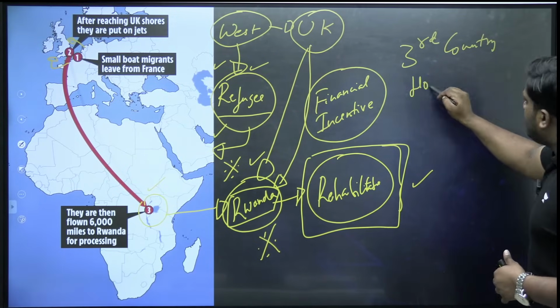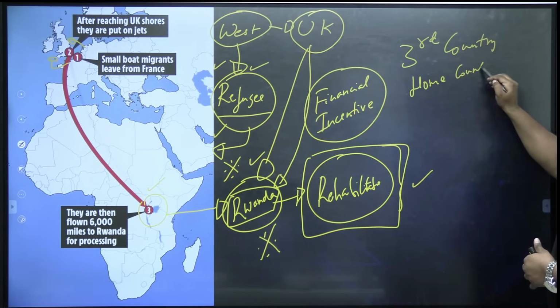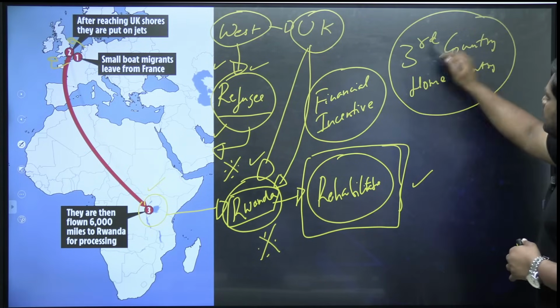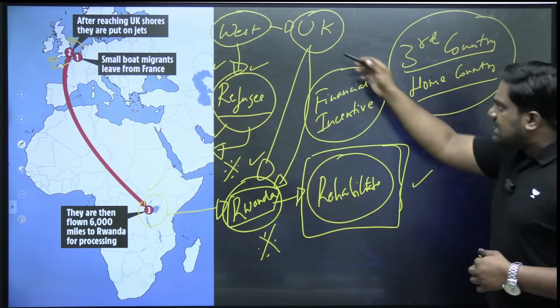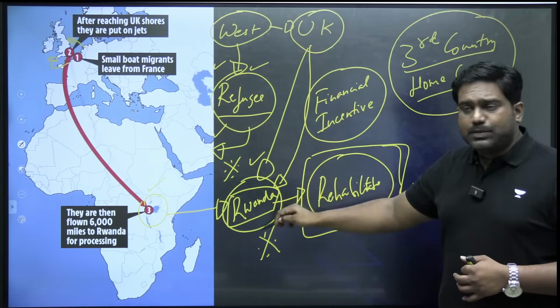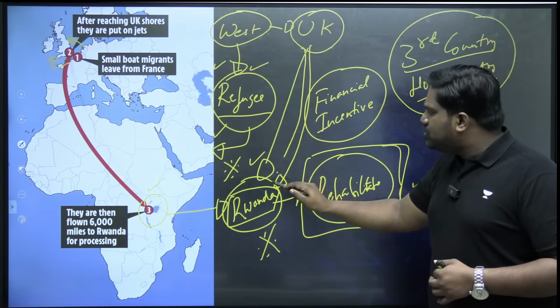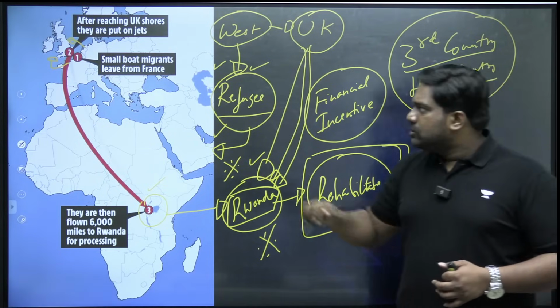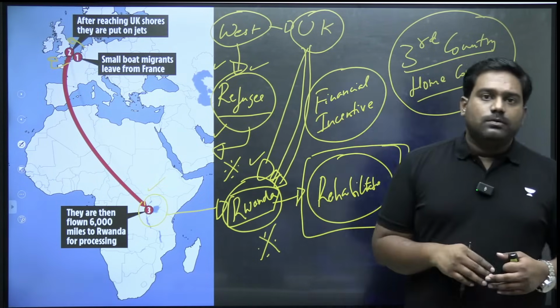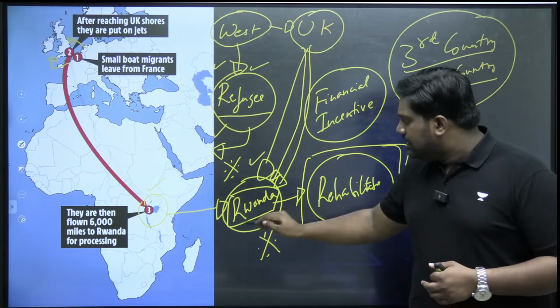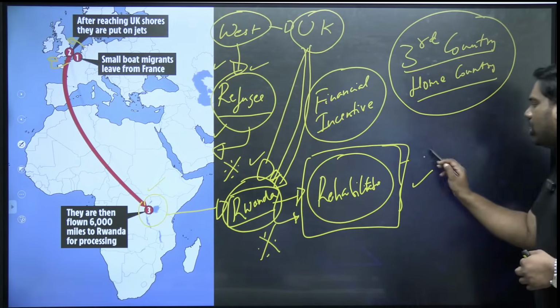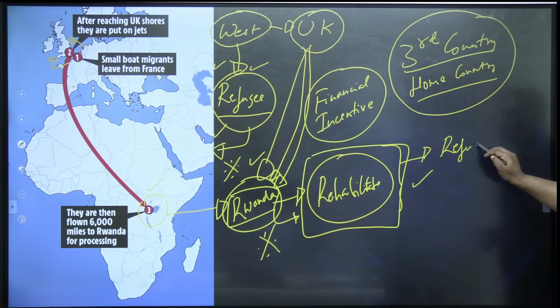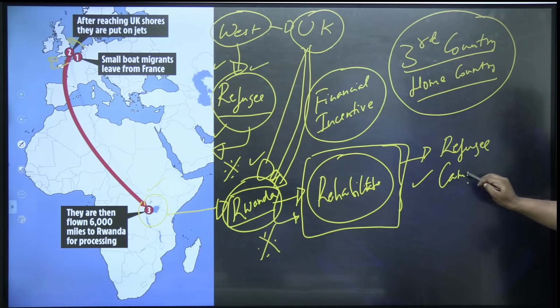They can go back to their home country as well if they wish to, or opt for another third country, or accept the deal that UK has with Rwanda and agree to be shifted to Rwanda. So they'll be put on a plane to be sent to Rwanda, and here the government of Rwanda will accommodate them in refugee camps that has come up around the country.